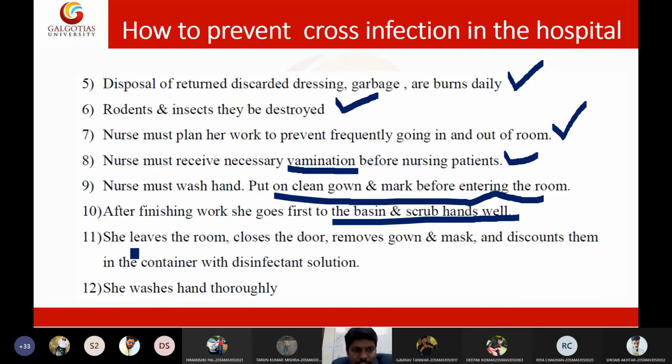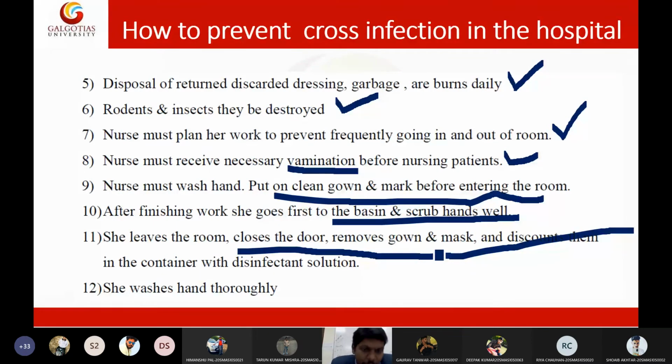Then she leaves. Whatever personal protective equipment we used must be left in the ward itself. You should not carry this equipment outside the ward. If you are carrying this equipment outside the ward, you are cross contaminating the outside community. So remove your gloves, your apron, your goggles, everything inside the lab itself. Then wash your hands thoroughly and frequently in order to minimize the cross infection.